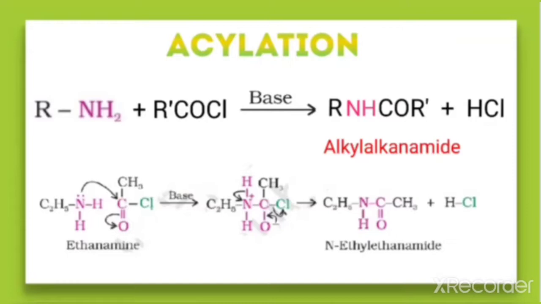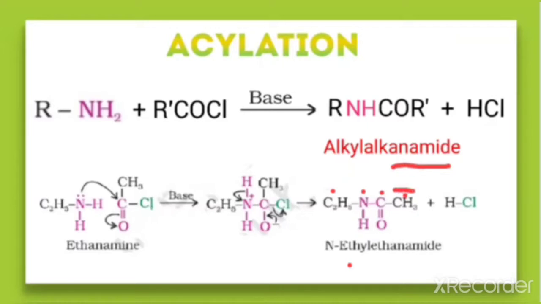Now how do we name this compound? The ethyl group comes from the amine, and it is attached to the nitrogen, therefore it is named N-ethyl. And the rest is named alkanamide. Alkanamide means counting the number of carbons: one carbon in the methyl group and one carbon that is the carbonyl carbon.